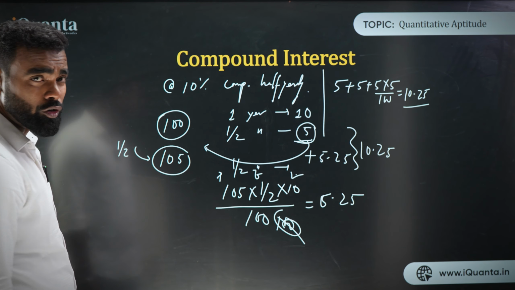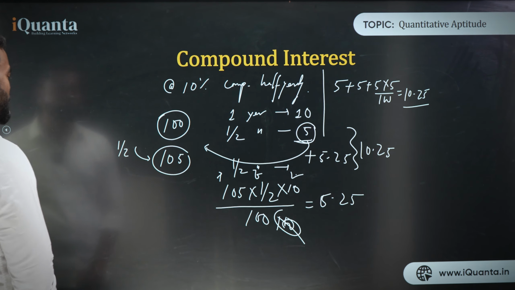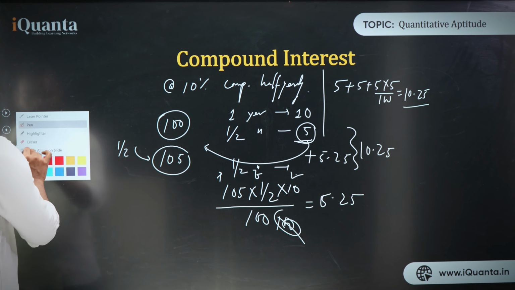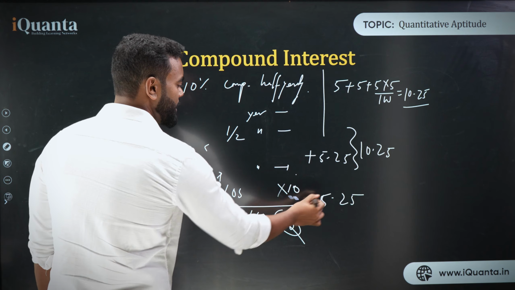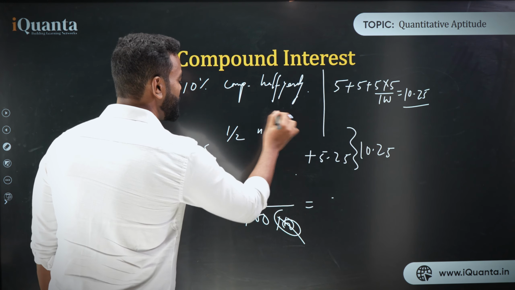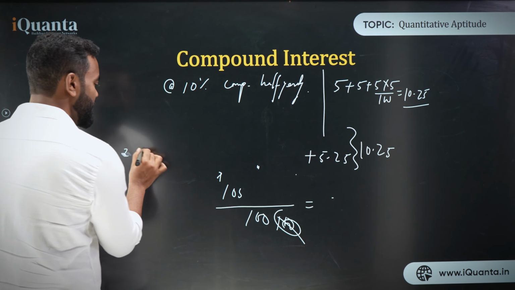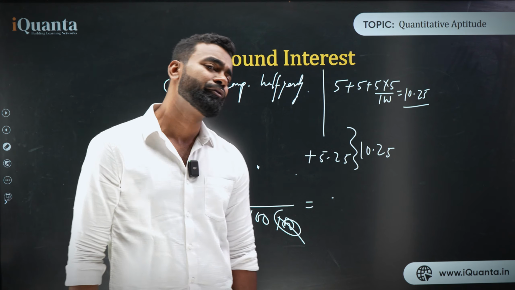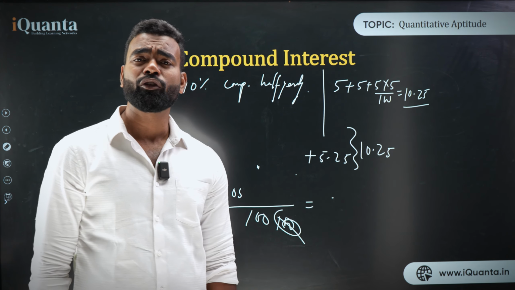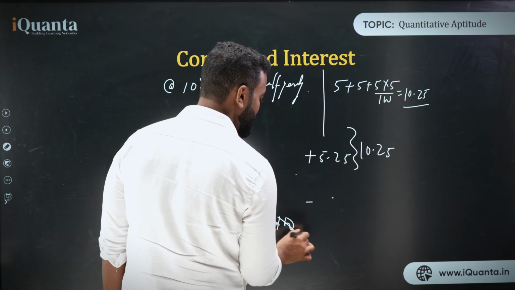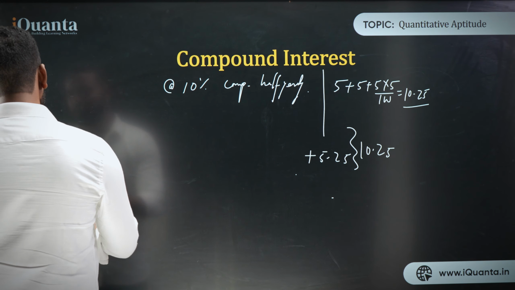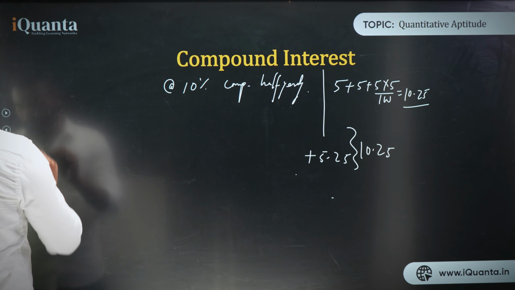But there is a formula also. What is the formula for half yearly, for all these things? Let me discuss the formula now. So think about the formula first. The formula for compound interest compounded half yearly. We will discuss the formula for compounded half yearly, for compounded quarterly, and for compounded biannually. So three things.